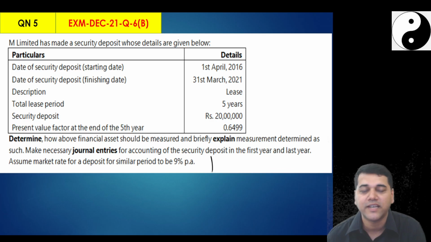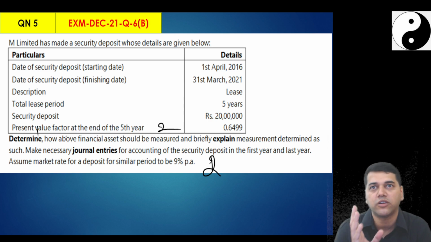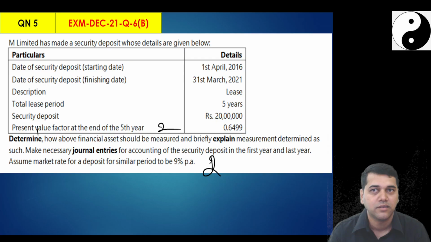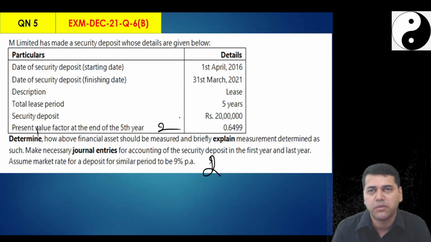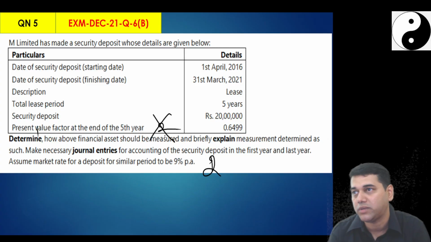One mark for the first year and last year journal entry. Maybe 1 mark for this calculation, or I can say 2 marks for the journal entry, 2 marks for the explanation, 1 mark to determine, because determine is not such a big rocket calculation there. It is a 1 line calculation. So then you need to understand, or maybe 2 marks here, 1 mark for the explanation. But if you don't explain it, my point is simply you are going to lose that 2 marks.